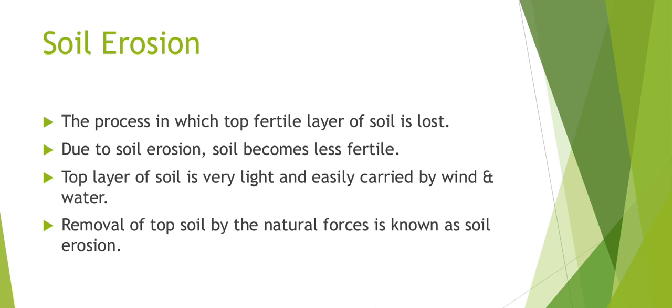So whatever kind of crops the farmers want, they won't be able to get them, and farmers will reap poor crops. The top layer of the soil is very light and easily carried by wind and water. Removal of the top soil by natural forces is also known as soil erosion.